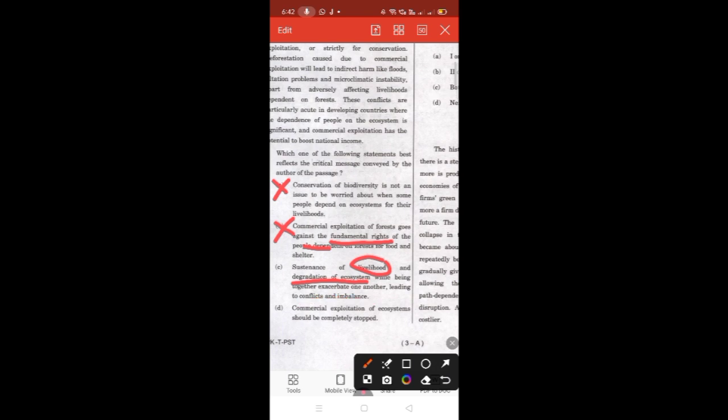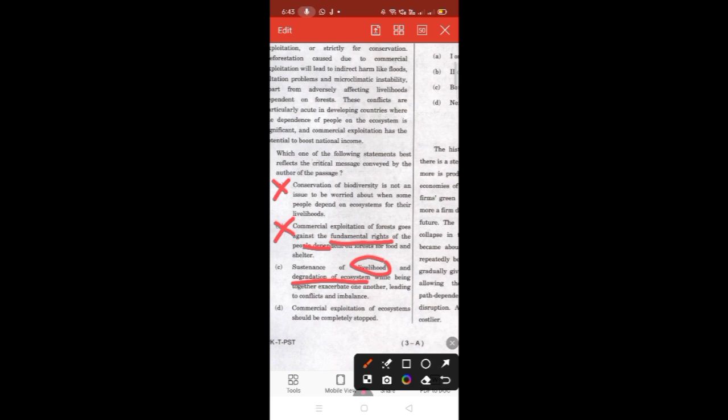The passage discusses deforestation and its causes and how it's affecting the livelihood of the people, the indirect harms like floods, siltation problems, and the microclimatic instability as well. So this option is justifying the information given in the passage, but we will keep it aside for now, and we will move to the last option.